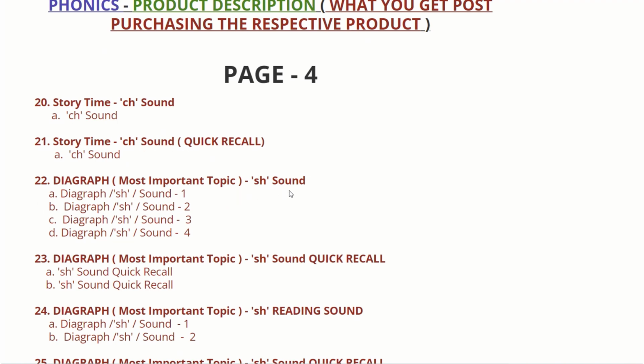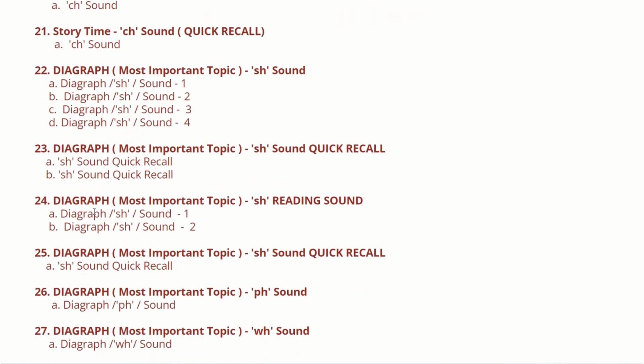Digraph, then it's the sh sound. After ch sound, next comes the sh sound, which is segregated into 4 parts. After completion of the sh sound digraph, we will be having its quick recall, that is sh sound quick recall, which is segregated in 2 parts. Then the digraph sh sound reading we will be seeing here in this phonics product. Once the reading is done, you will be having the quick recall.